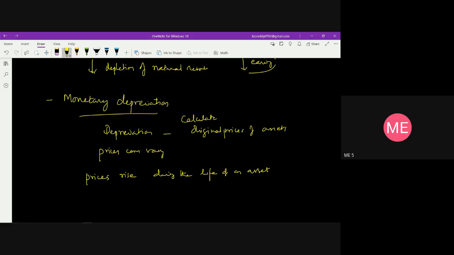You have taken a new machine at a particular time, and after 5 years, the price of the same machine may rise due to some reasons, as we discussed. So the replacement will become expensive.